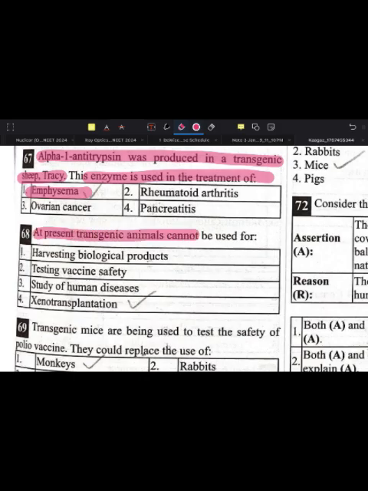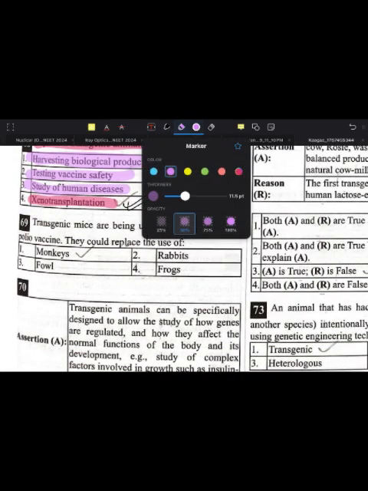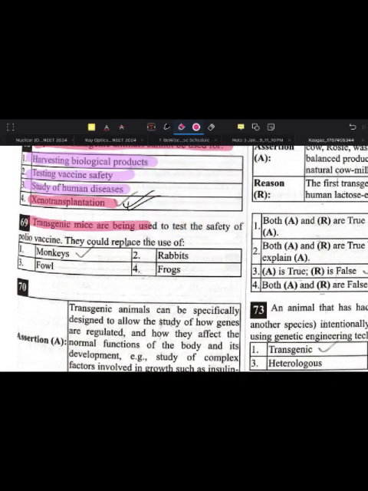At present, transgenic animals cannot be used for xenotransplantation. We can use them for harvesting, biological product testing, vaccine safety, and study of human disease, but we cannot use them for transplantation. Next, transgenic mice are used to test the safety of the polio vaccine.